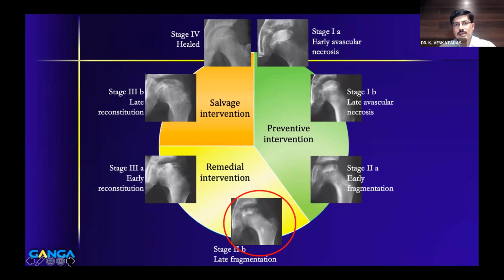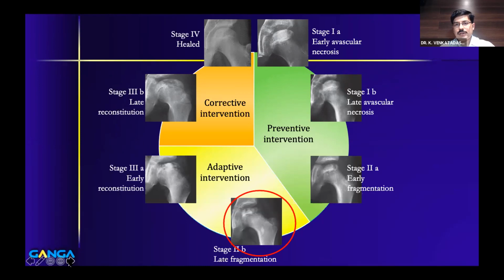In 3B and 4, remodeling has already started. So there is no way that you can prevent deformation. So what you call it is the salvage intervention. So this is actually the original description, which was given as preventive, remedial, and salvage.